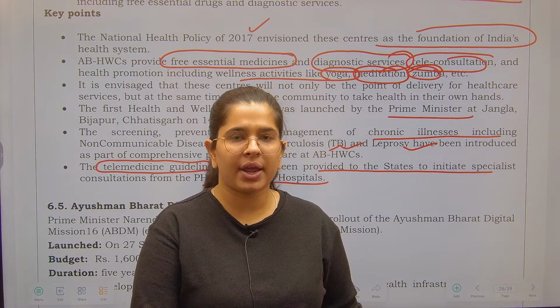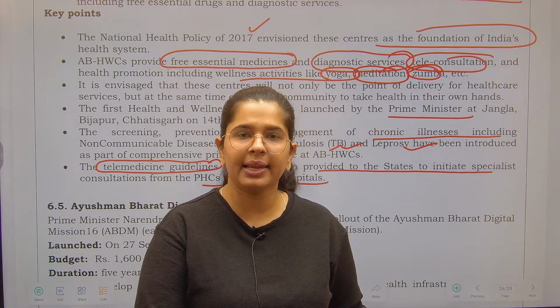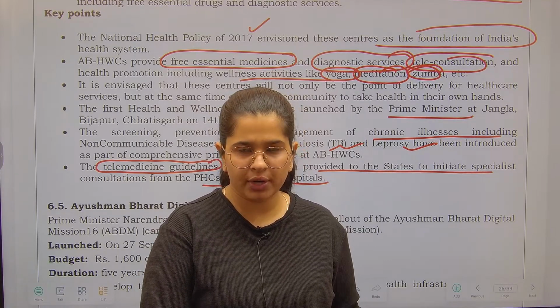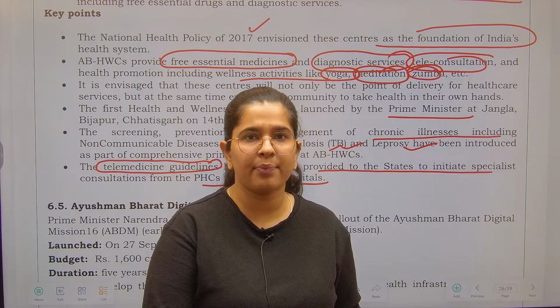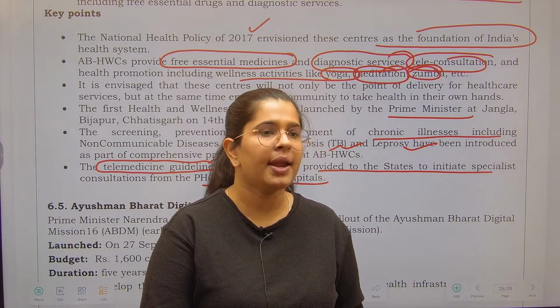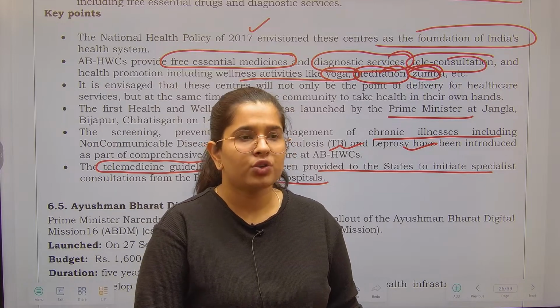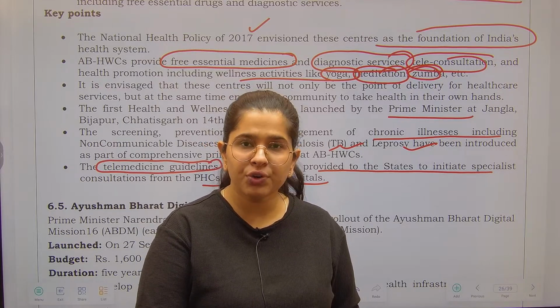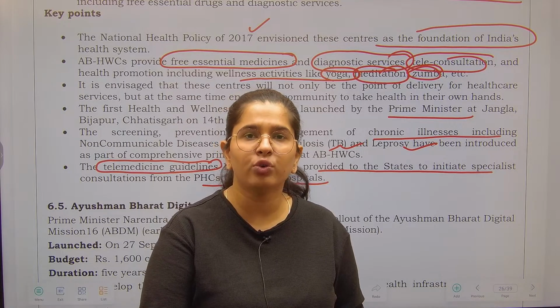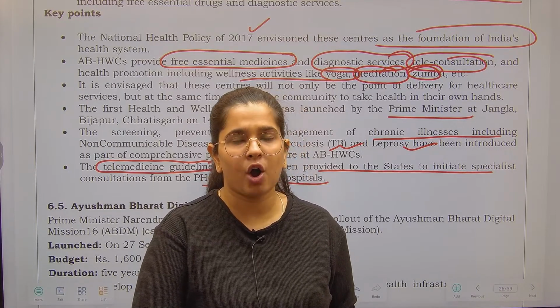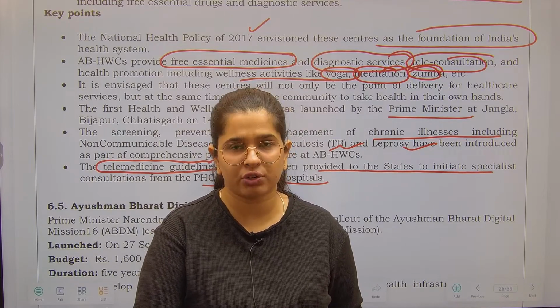Now what we were trying to say over here is telemedicine guidelines. See, in India there is a WHO guideline related to the doctor to population ratio, right? But we are not fulfilling that as of now. So what is the option? How do we bridge that gap? You have to give telemedicine as an option and you have to create infrastructure for that.